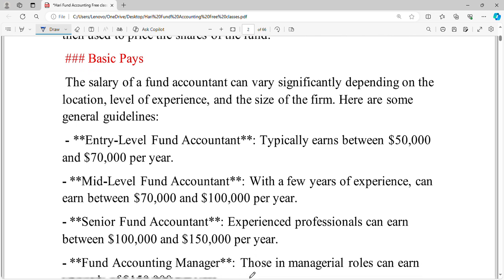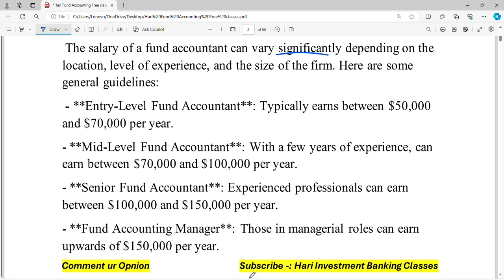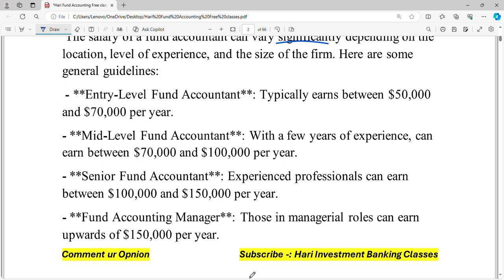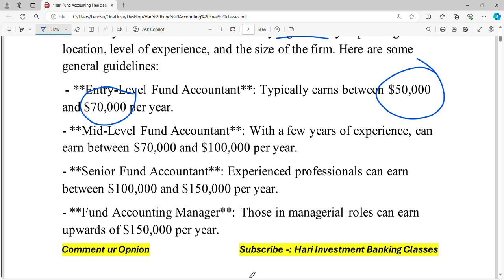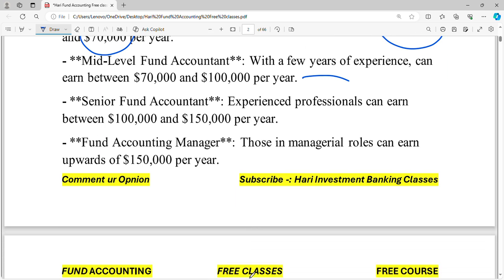The salary of fund accountants varies significantly depending on the location, level of experience and size of the firm. Here we will provide some guidelines. For example, if you are an entry level fund accountant, typically you will earn $50,000 to $70,000 per year. And if you are a mid-level fund accountant, then within a few years of experience you can earn $70,000 to 1 lakh per year. If you become a senior fund accountant, then you will earn between 1 lakh to 1.5 lakhs per year.